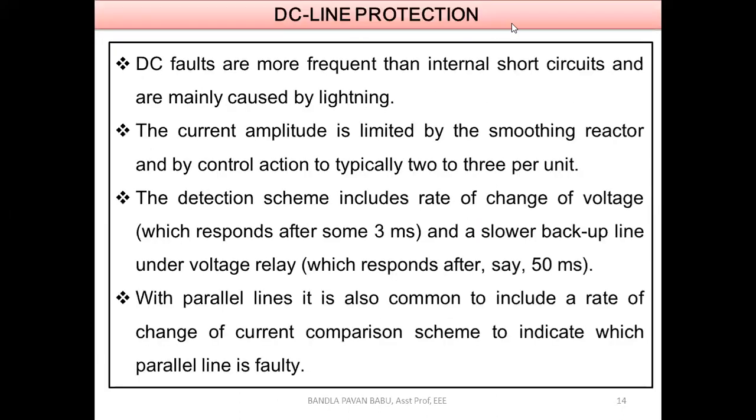So next, DC line protection. The next scheme: DC faults are more frequent than internal short circuits and are mainly caused by lightning. So DC faults are majorly because of two causes: lightning surges and switching surges.